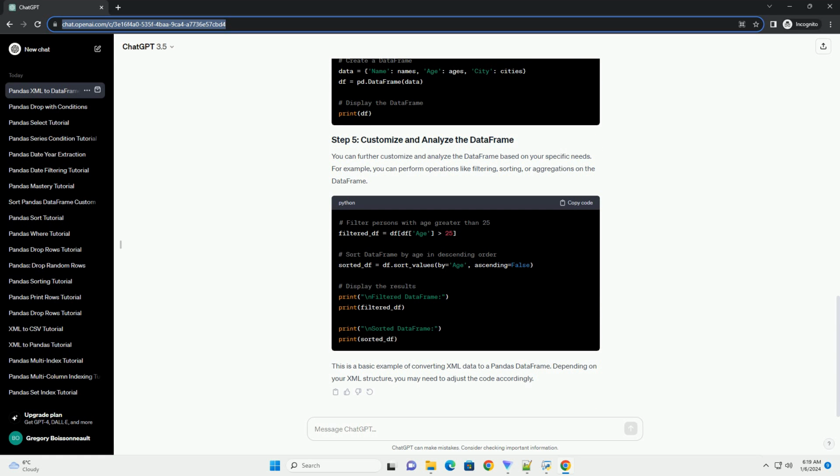You can further customize and analyze the data frame based on your specific needs. For example, you can perform operations like filtering, sorting, or aggregations on the data frame. This is a basic example of converting XML data to a pandas data frame. Depending on your XML structure, you may need to adjust the code accordingly.